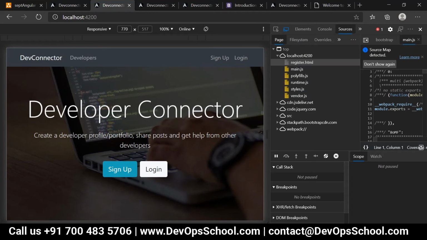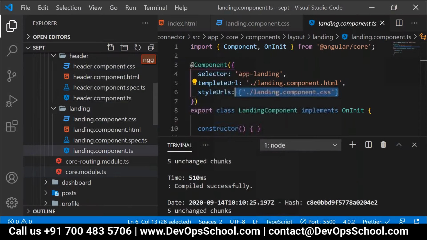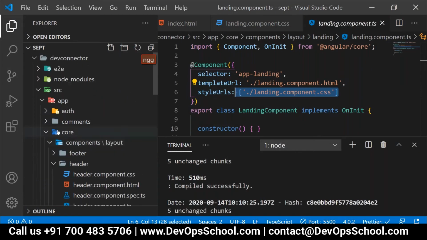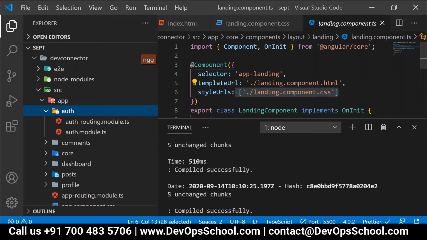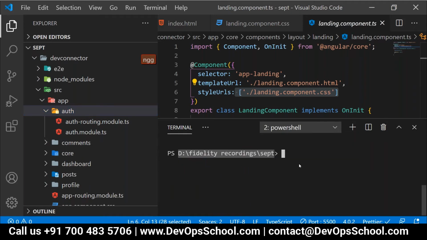It should render the auth module's register component, or not. And this register component should be a part of the auth module, right? Now people tell me here, do we need to create a register component or not?